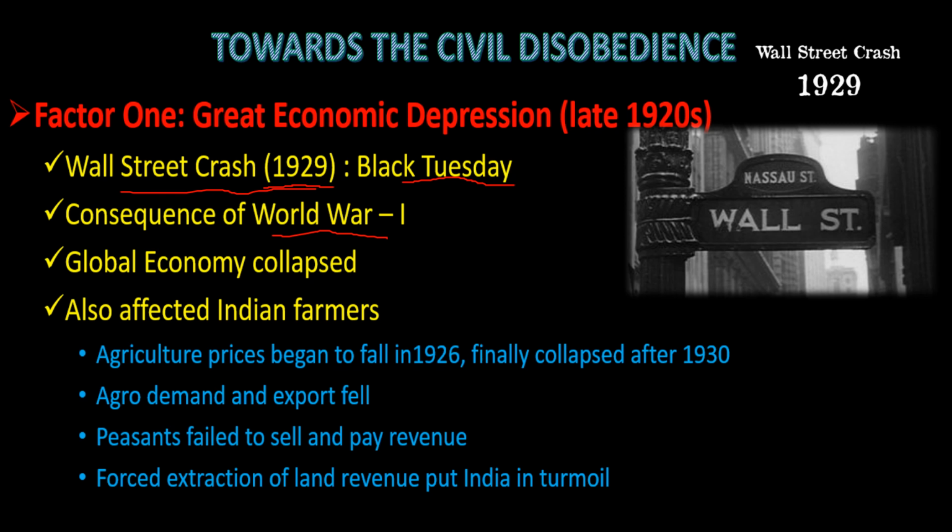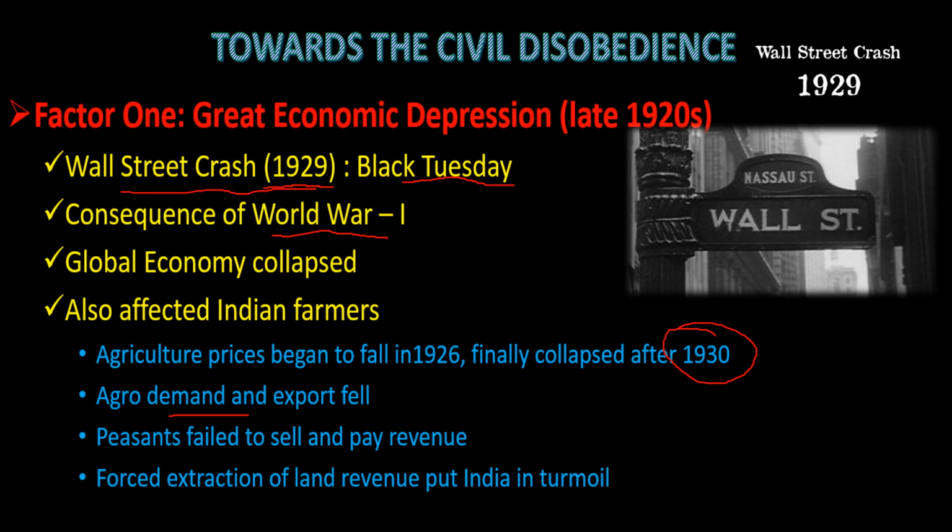So from 1926, by the end of the 1920s, demand for agricultural produce started to decline, and by 1930 it completely collapsed. Export of Indian agriculture failed, and Indian landless farmers also couldn't get their wages. Small farmers who rented land from the landlords could not pay revenue to their landlords, and neither could the landlords pay their revenue to the government.